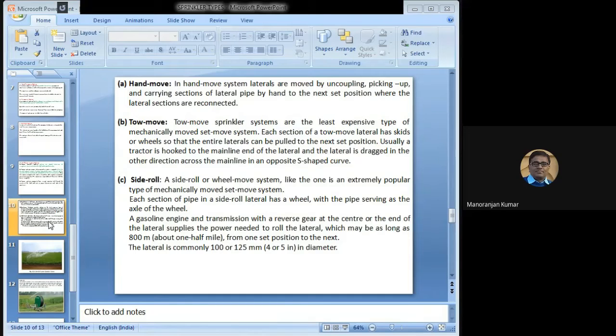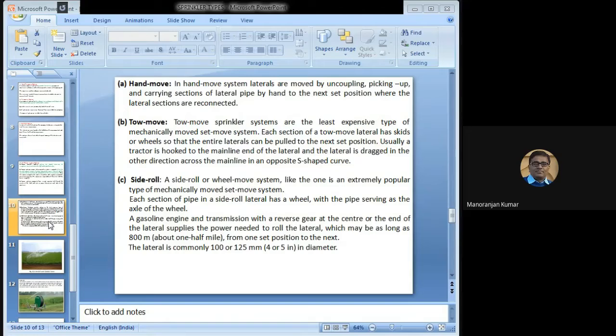And the third one is the side roll system. Here some wheels are fitted. A side roll or wheel move system is an extremely popular type of mechanically moved set move system. Each section of pipe in a side roll lateral has a wheel with the pipe serving as the axle of the wheel.